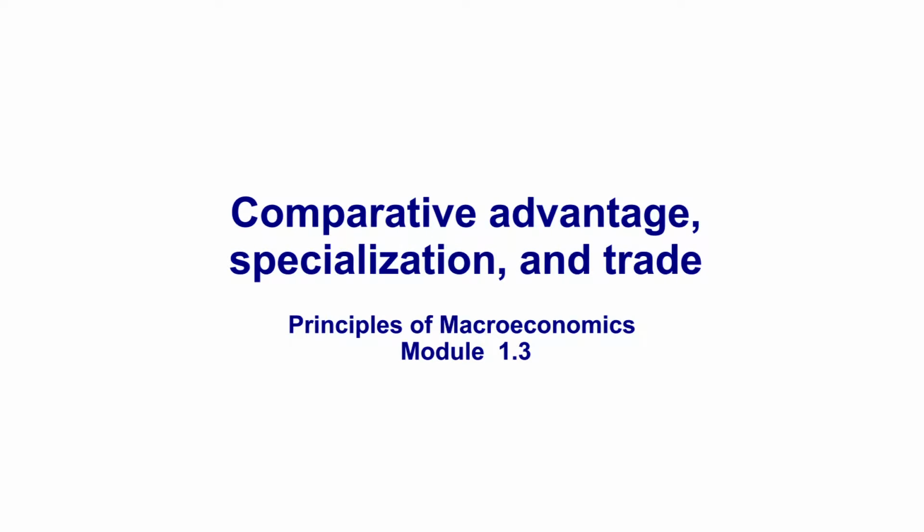So to start off with, when we think about the ways that an economic agent can satisfy their needs and wants, they have two choices. The first is economic self-sufficiency, so that everything that you want to consume, you have to provide for yourself. You have to produce all of the goods and services that you plan on consuming. The other is specialization in trade, so that an economic agent focuses on producing one good that they are relatively good at producing, and they trade that good for all of the other goods and services that they want to consume. What we will see is that gains from trade allow us to consume more without working more.